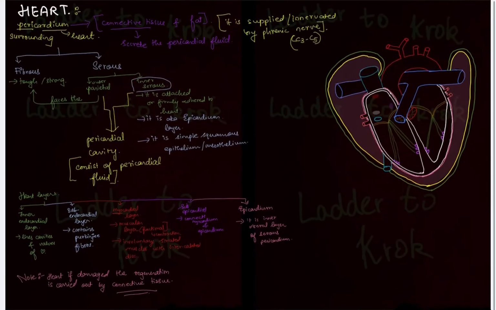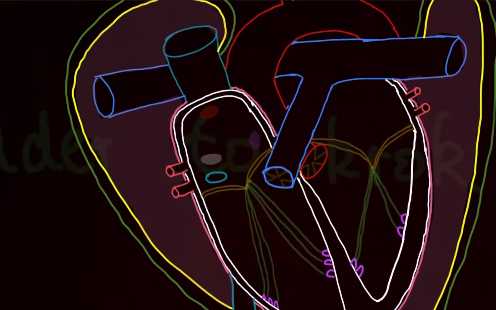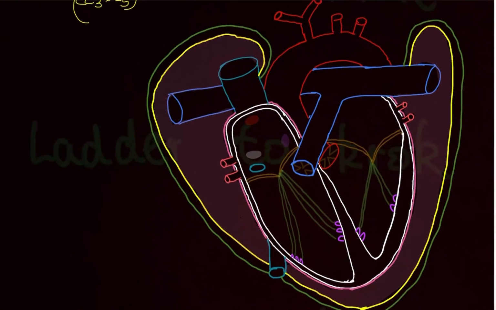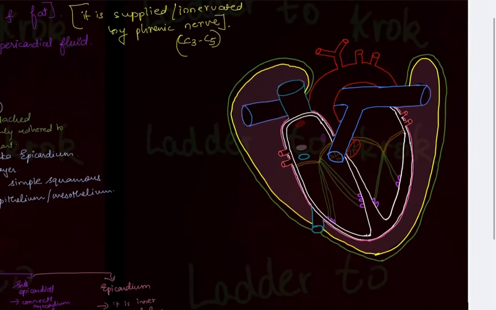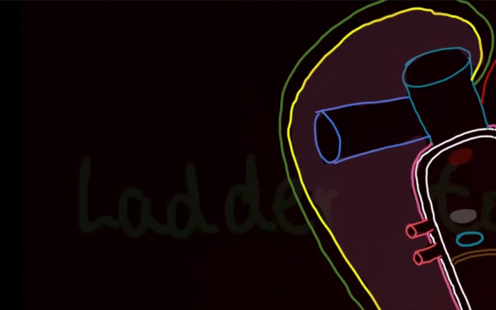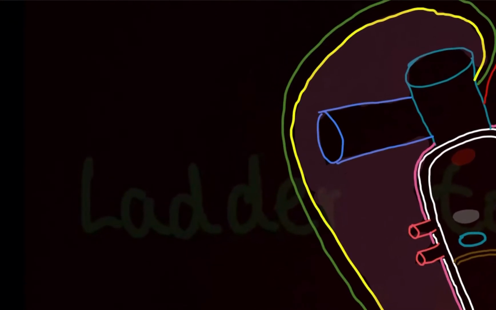Okay, before moving on with the heart, you have to draw this diagram which I have drawn on an A4 size paper. Draw a big diagram so that everything which I have drawn is visible. Everything means everything should be drawn on your page and labelled accordingly. We'll be doing this diagram as a revision at the end, so make sure that you draw it on a very spacious page. Don't draw it small because at the end when you are revising it, it will get confusing. Okay, first let's do the heart now in detail.